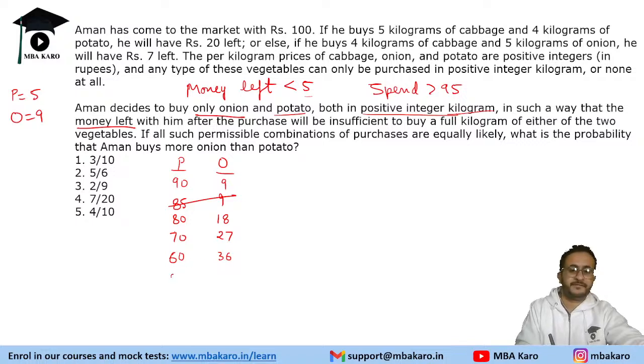Can he make 55? 55 plus 45. Okay, 55 plus 45 is a combination, right? 55 rupees plus 45, he is spending all 100 rupees. If he makes 50, he will be left with 5 rupees, he can still buy the potatoes. So he will not make 50. If he makes potatoes worth 45, then onion has to be worth 54. Then 40 and 54 is not possible. 35 and 63, right? Then 30 will not be possible.